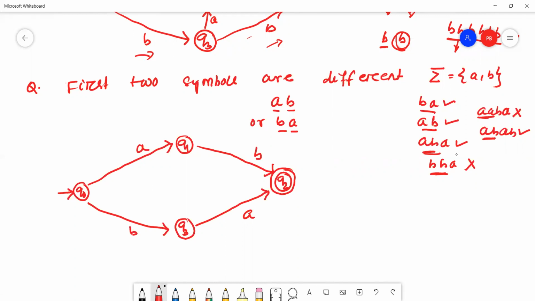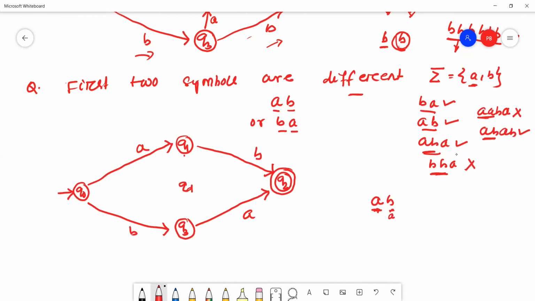Now we'll adjust the transitions according to the DFA rule. Q0 already reads A, B. Q1 reads B. Then Q1 will read A. The remaining alphabet is A. What is the minimum string here? AB. If the first alphabet is A, the second alphabet must be B because the first two symbols are different. If the second alphabet is A, then it will go to the dead state.